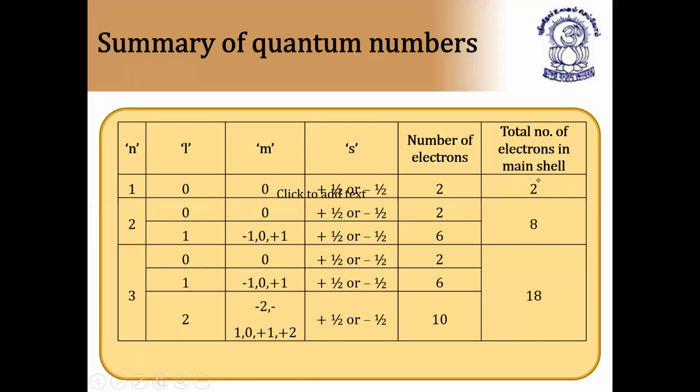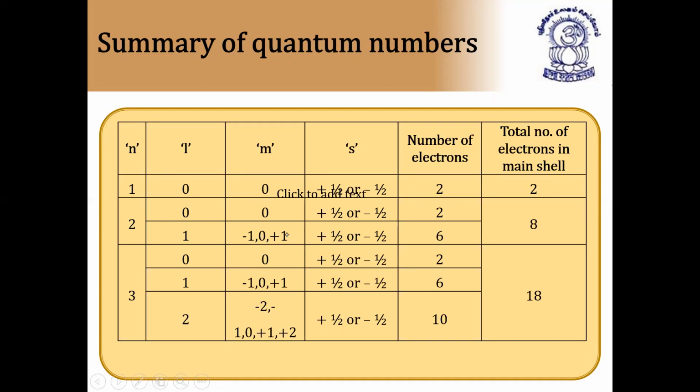For n equal to 1, the l value is equal to 0. For n equal to 2, the l value can become 0 or 1, and the m value takes values accordingly, because for n equal to 2 we have 2s and 2p orbitals. Here, l can take values from 0 to n minus 1, that is 0 to 1. So l is equal to 0, m is also 0, but spin becomes plus or minus ½ as before.